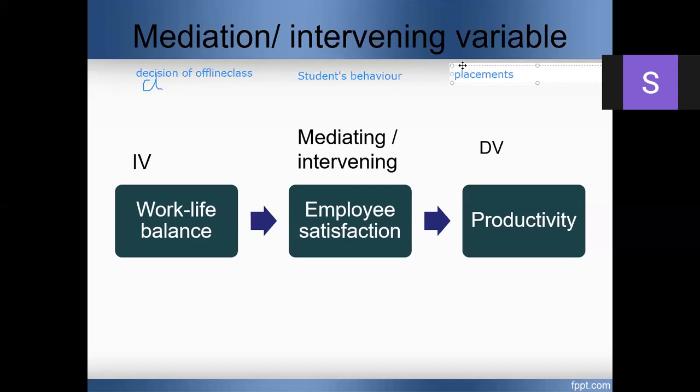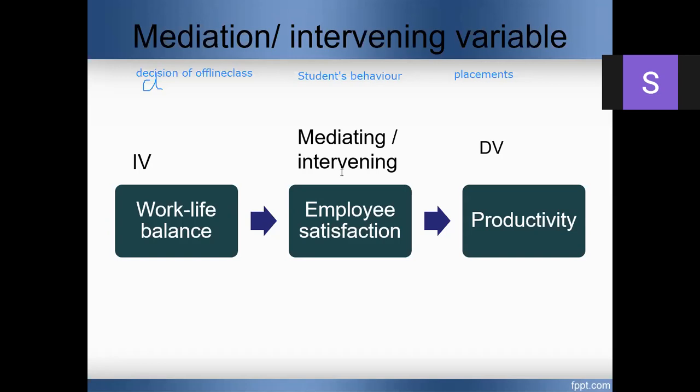Which is the mediating variable here? When placements was not there, student's behavior was the dependent variable. Now, when placements are brought in, placements becomes the dependent variable and student's behavior becomes the mediating or intervening variable. Is it clear? At no point of time can we modify the independent variable.